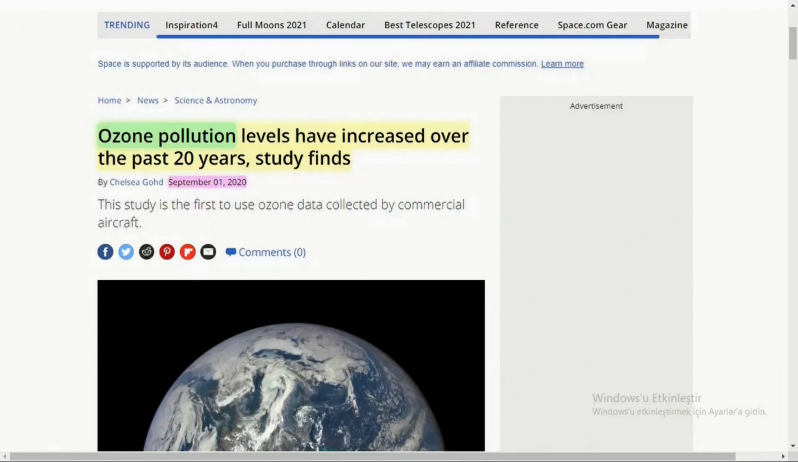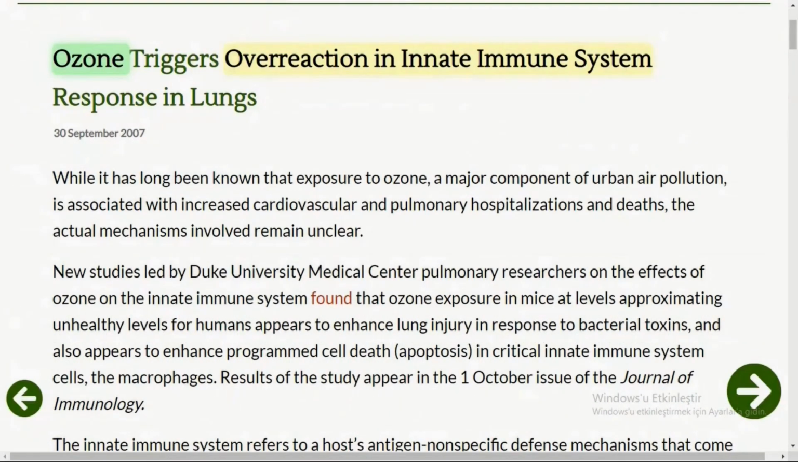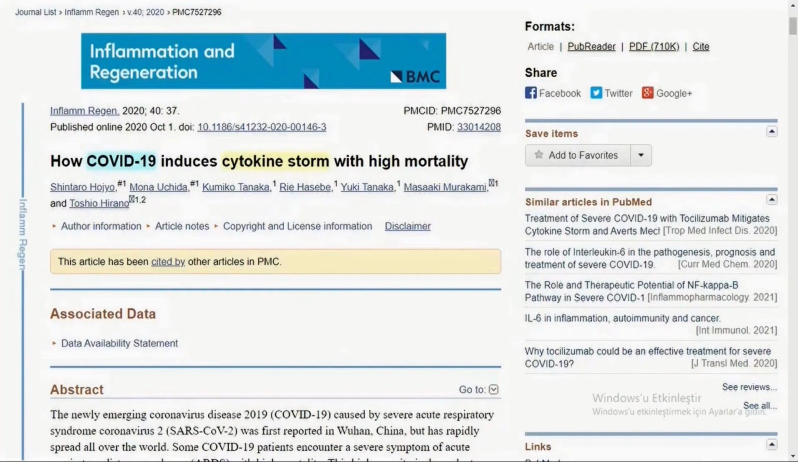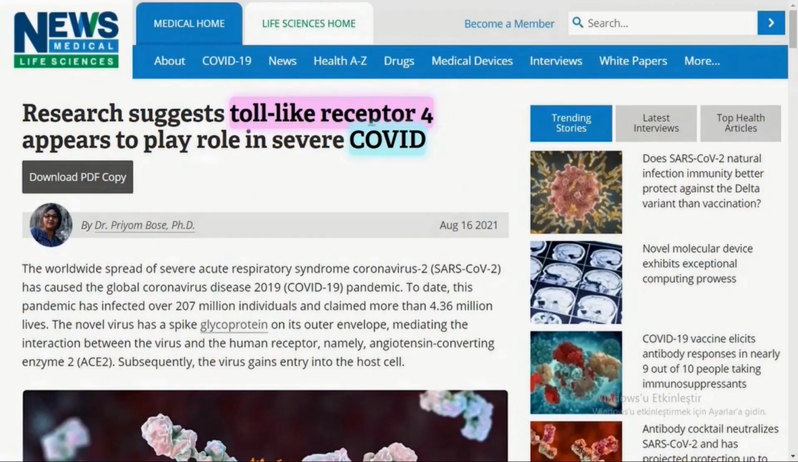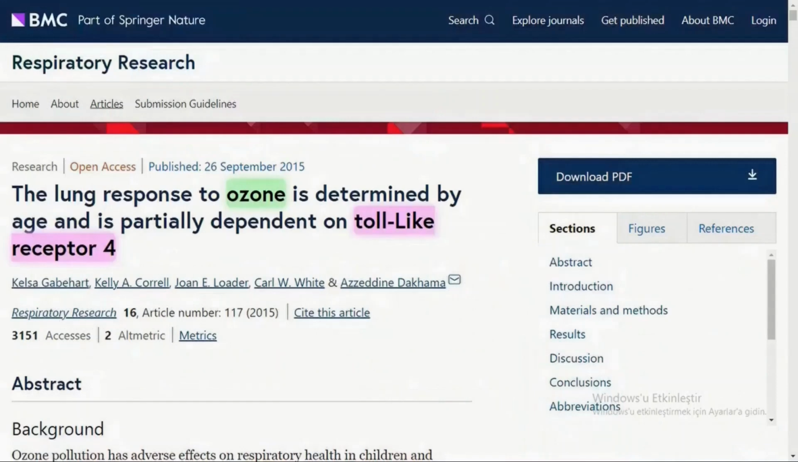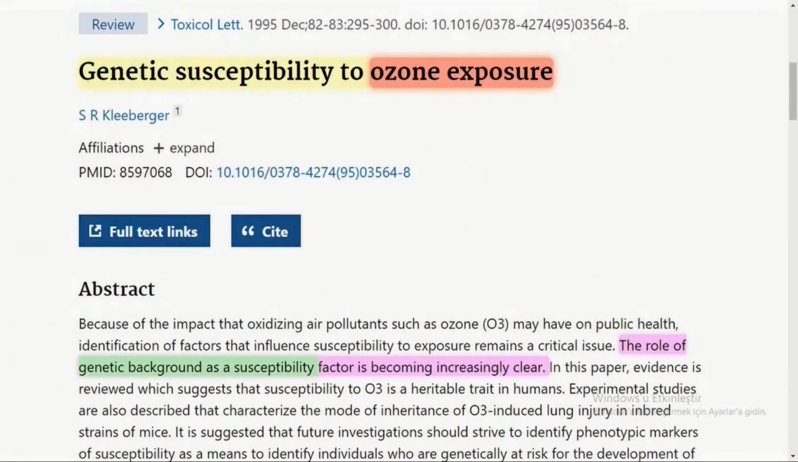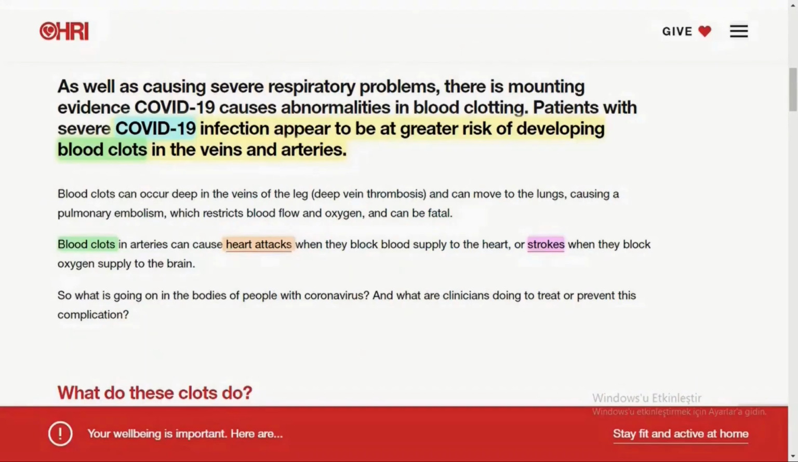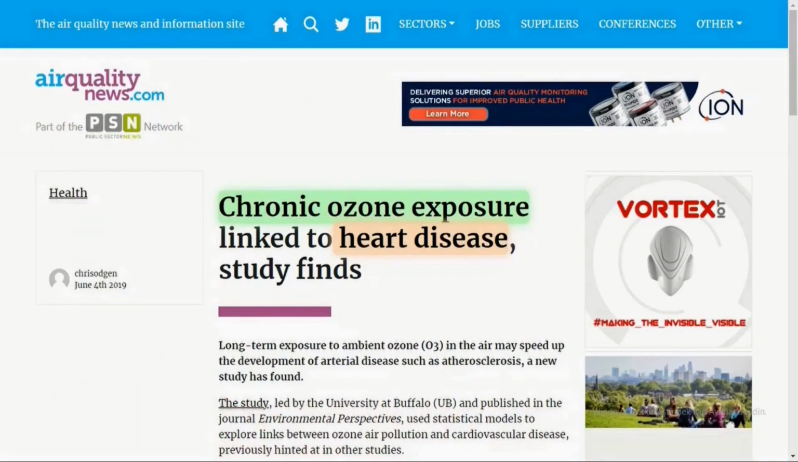In that regard, let's look at similarities between COVID-19 and ozone exposure. Both ozone exposure and COVID-19 trigger an overreaction in the innate immune system response in the lungs. Both of them stimulate cytokines, which increases mortality. Ozone and COVID have a connection with toll-like receptor 4. Genetic susceptibility plays a role in COVID-19 and ozone exposure. Strangely, they both increase the risk of blood clots, heart attacks, and strokes. If you ask what the similarities mean, it means most of the COVID mortality was because of ozone exposure.